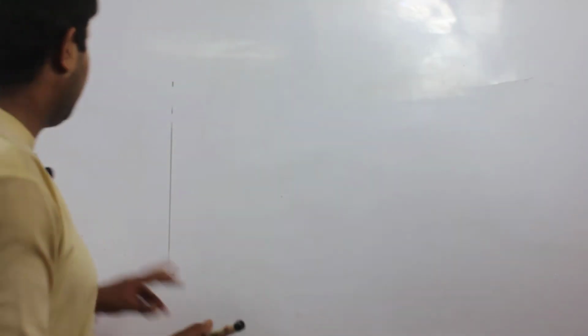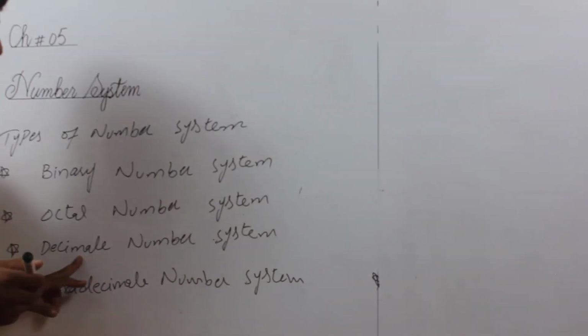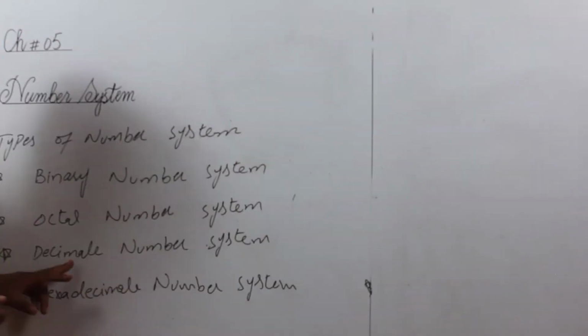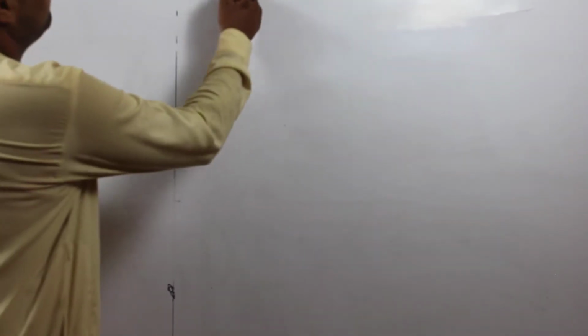Students, the third type of the number system is decimal number system. Now I explain the decimal number system.